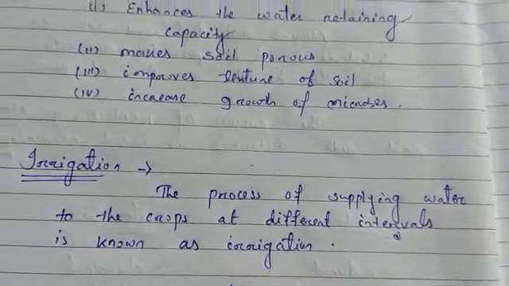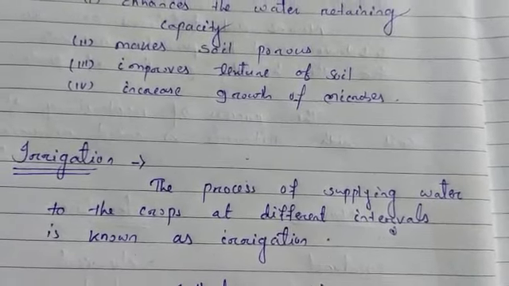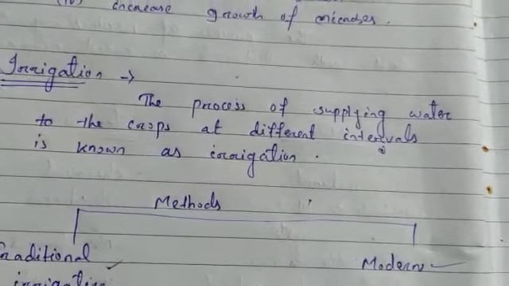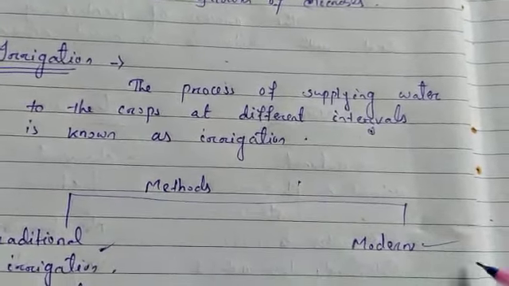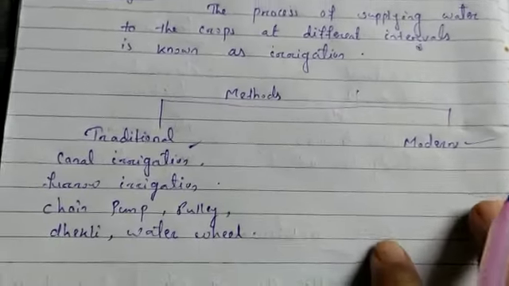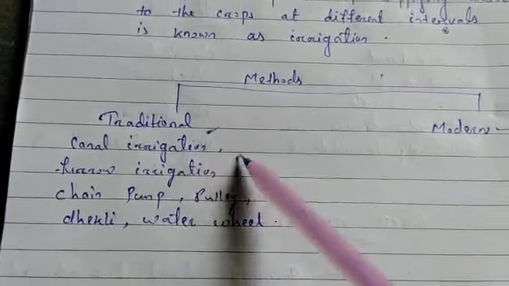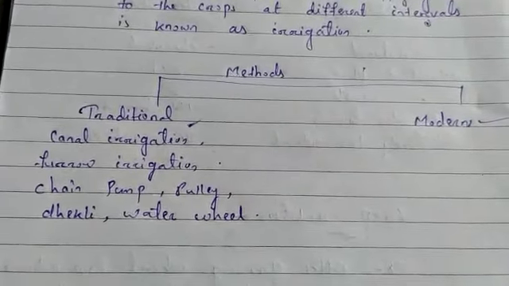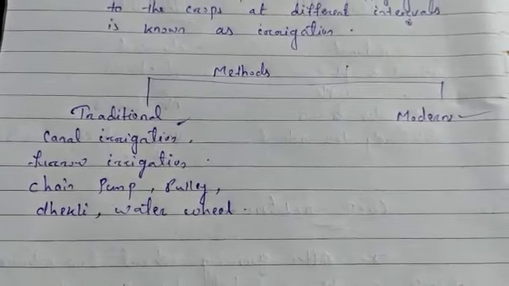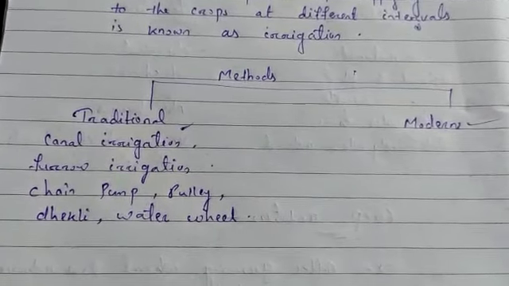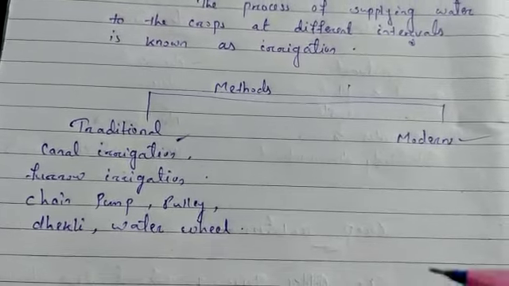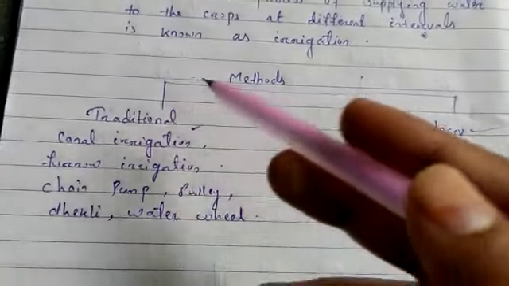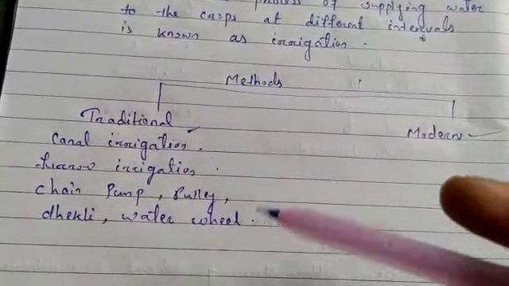Irrigation is done by various methods. Many varieties of methods are there, but these are mostly classified into two categories: traditional methods and modern methods. In the traditional methods, you can write canal irrigation, furrow irrigation, chain pump, pulley, dhenkli and water wheel. All these are used as traditional methods because they are very cheap to use, but less efficient. Traditional methods means earlier people supplied water to the crops through these methods only.